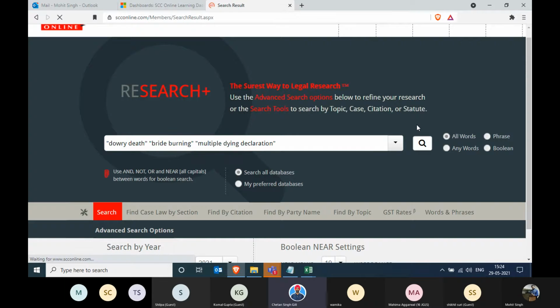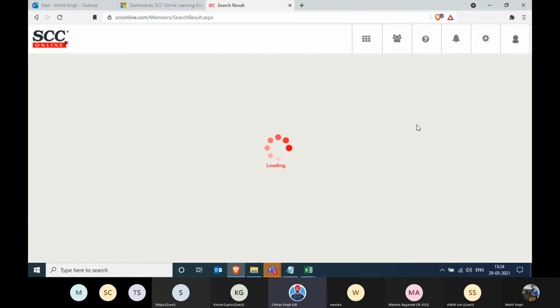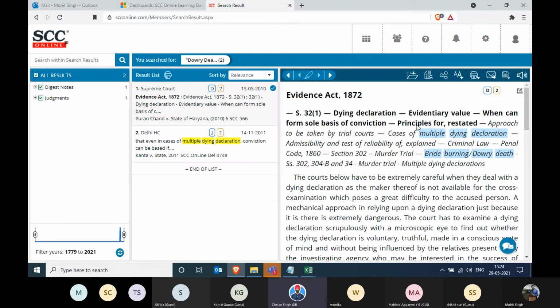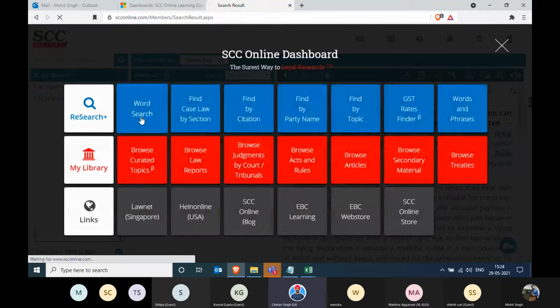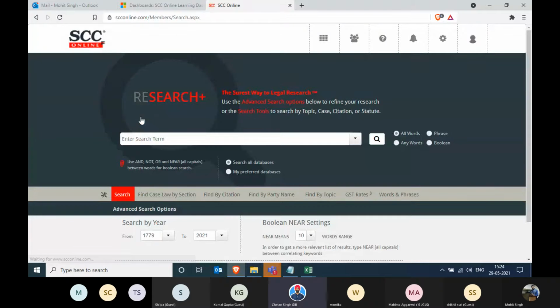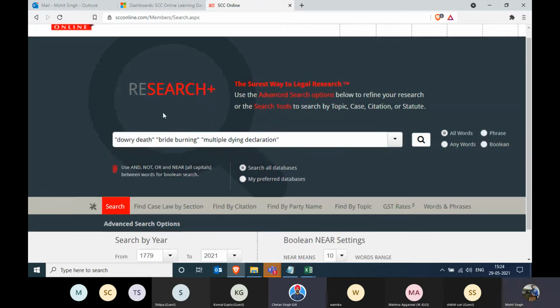To my surprise, the results are very few. And we all know that heinous crime prevails throughout India, especially in North India for that matter. And getting one judgment is just not possible. I wish this was true, but unfortunately it's not. Now, where did I go wrong? I have no idea, because I searched for 3 words, I have no idea which word created this problem. Now, what is happening in SCC is that when I write 3 words, I'm calling them 3 words because dowry death is 1 word, bride burning is 1 word, and the multiple dying declaration is another word.